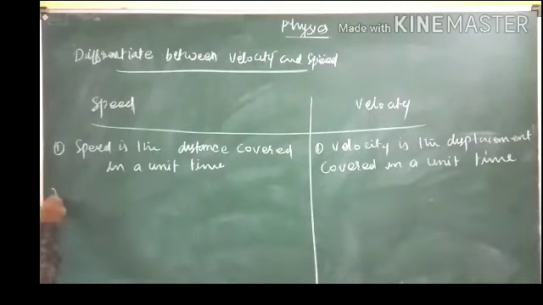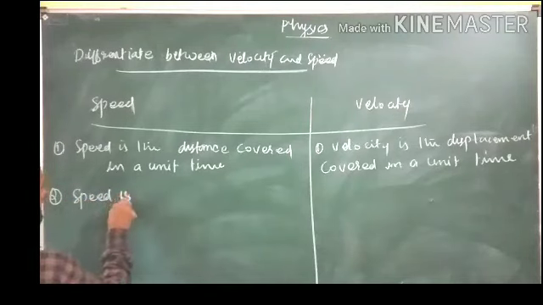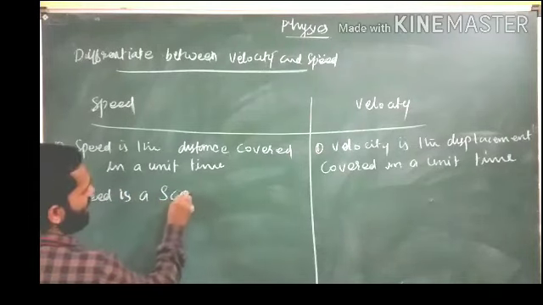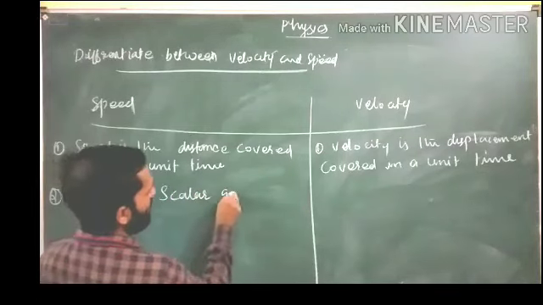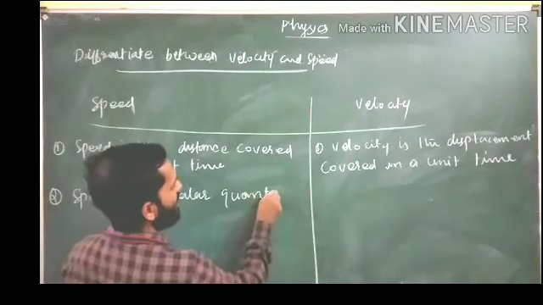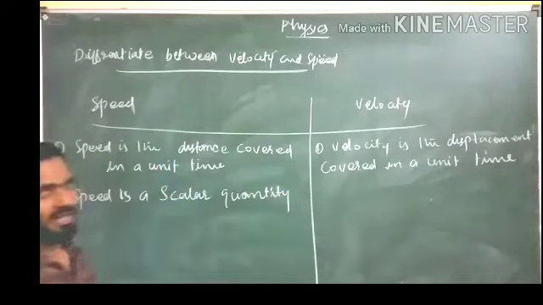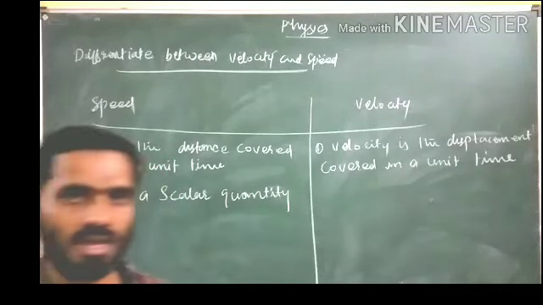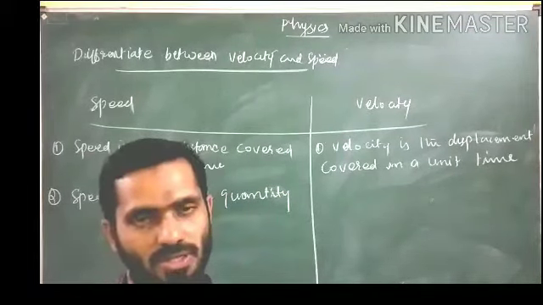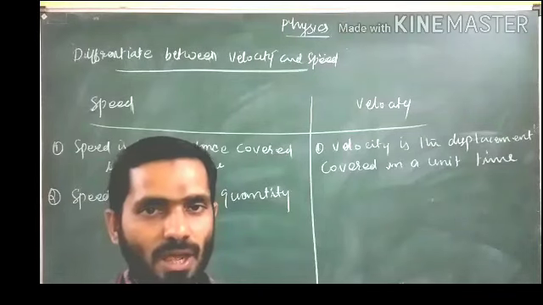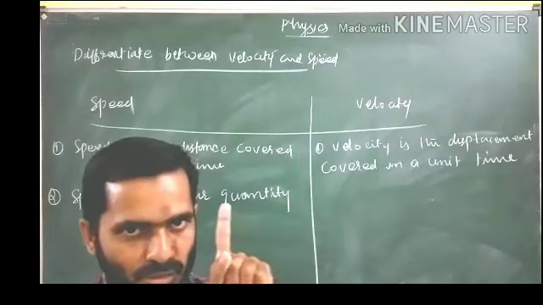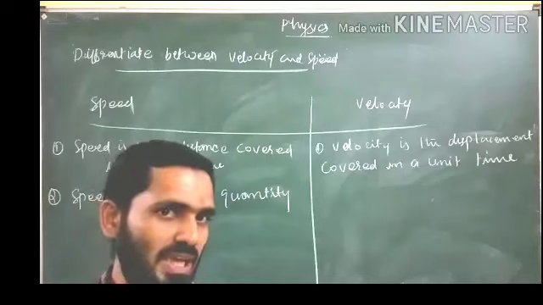Second one, speed is a scalar quantity. In the last class I told you about scalar quantity and vector quantity. Those quantities which have only unit and magnitude are scalar.